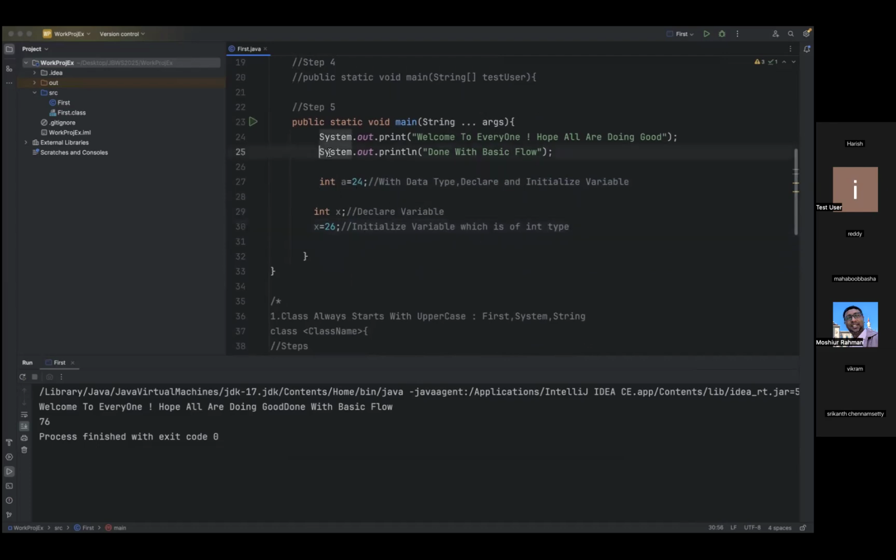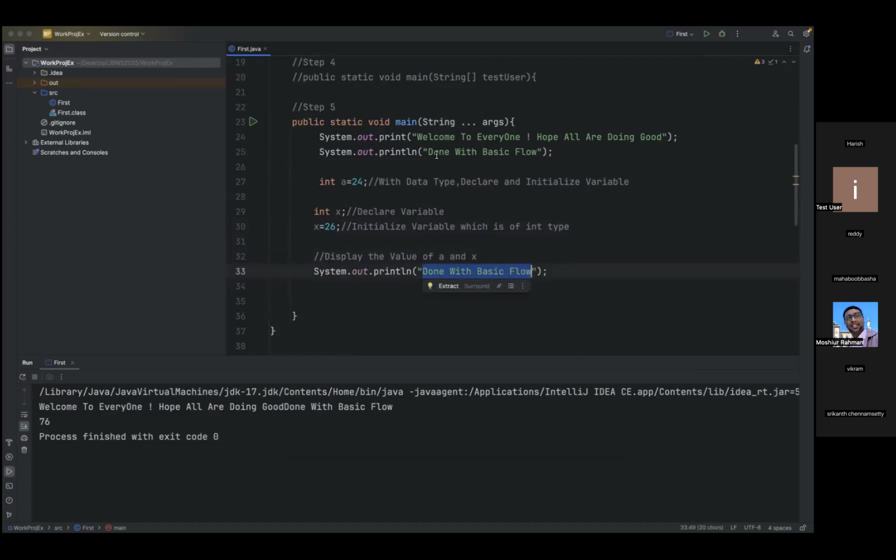How are we displaying the value? Now you can just display the value of a and x. Just copy this. Now let us write. For our understanding, we need to write the content always in double quotes. So now let us write the value of a.